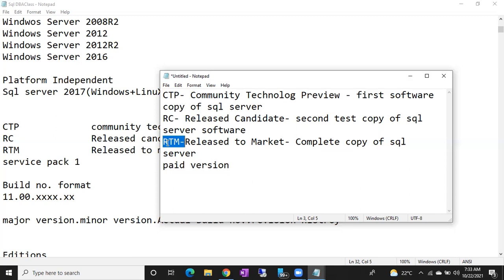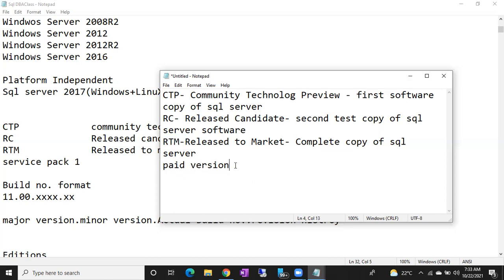Very costly. Of course, Microsoft products are very costly, you know. But still people use SQL Server software, because their requirement is like that. So RTM means released to market, which is a licensed version of SQL Server. Everyone can download it, but everyone has to pay money to use the software. This is all about your CTP, RC, RTM.